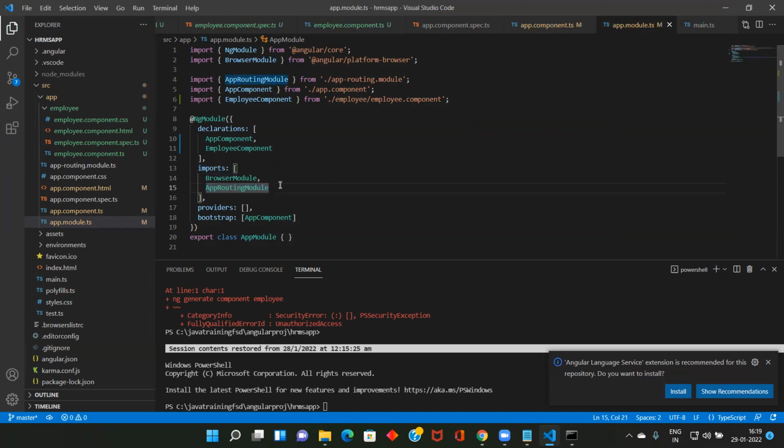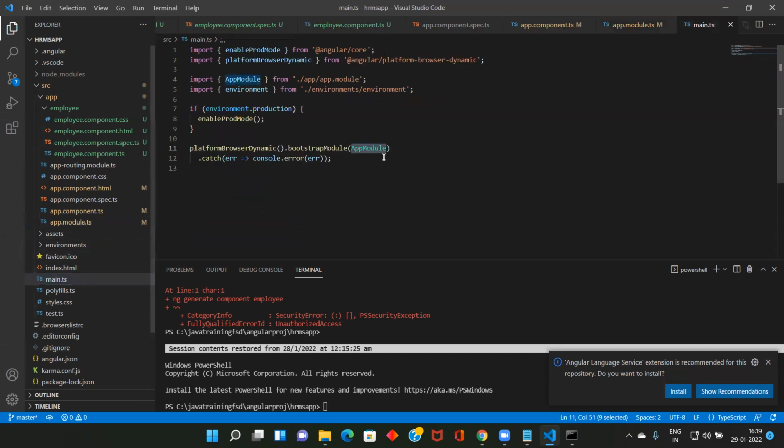There is a lot of documentation once you start learning it. This is the bootstrap component, the component that will be rendered when you go to localhost:4200. Where you mention this is the bootstrap module: if you go to main.ts, you mention AppModule is the root module. You can have n number of modules, just as you can have n number of packages in a Java project. Same way, an Angular project can contain n number of modules, and each module can contain n number of components. Any doubt?